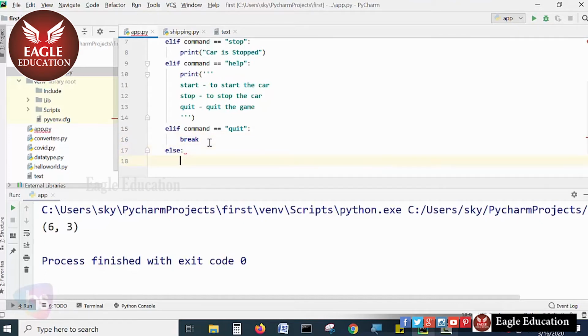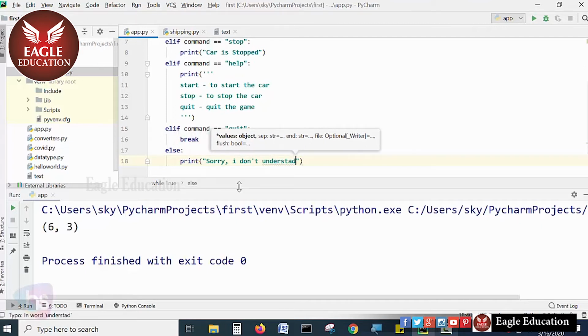And else, what is the function which we require now? Something other word he has entered, so say something meaningful. Even though we are providing help, he is not entering a valid command. I don't understand. Yeah, I don't understand that keyword.